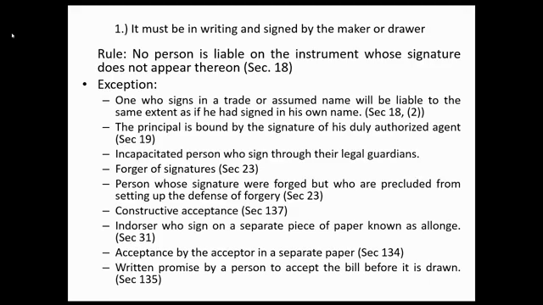Okay, and what are the requisites? Number 1, the agent must be duly authorized. Second, the agent must indicate therein that he is signing in a representative capacity. And last, he must disclose the principal. If the agent complies with all the requirements under Section 20, then the principal is liable, not the agent. Another is incapacitated persons who signed through their legal guardians. Forger of signatures: a person whose signature was forged but who is precluded from setting up the defense of forgery.